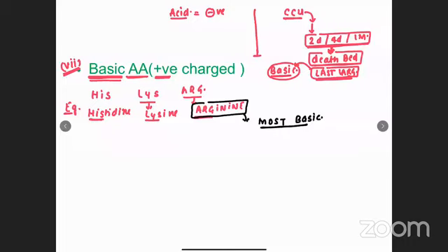This is the seventh subcategory. The eighth subcategory is aromatic amino acid.